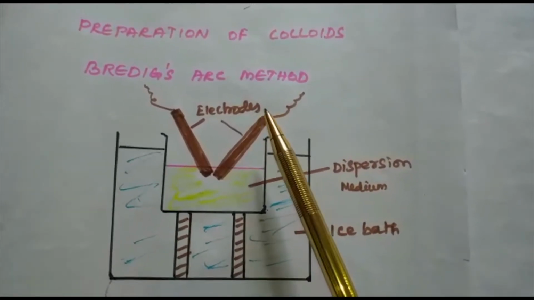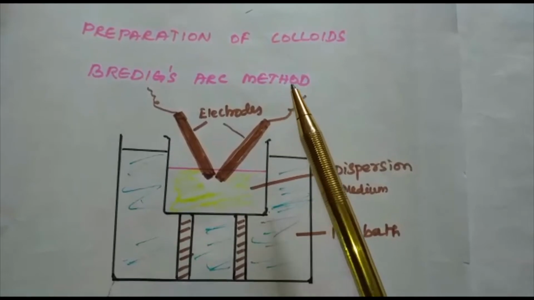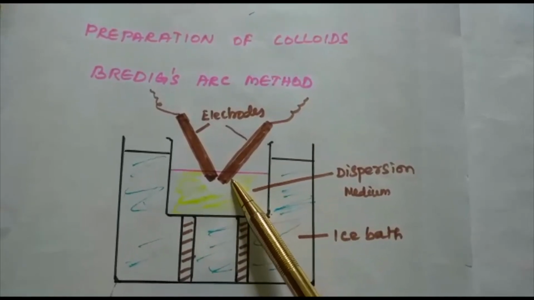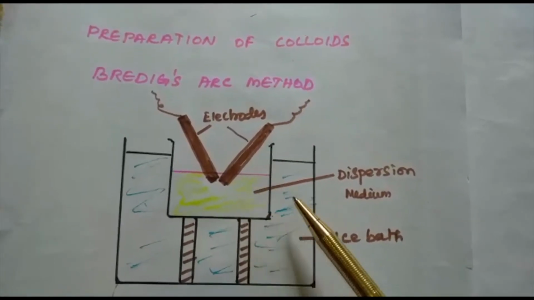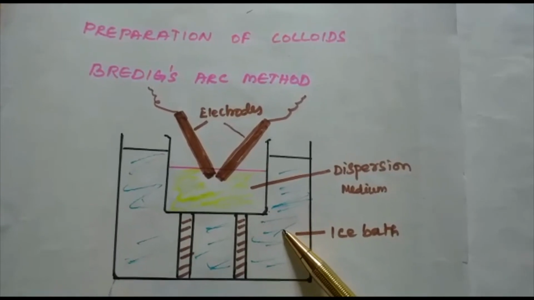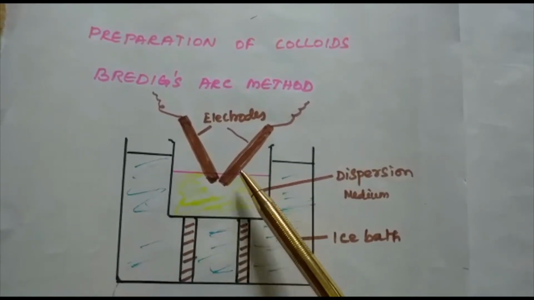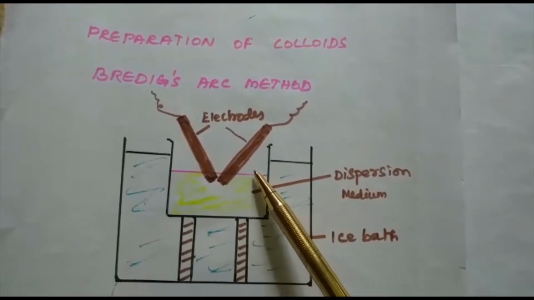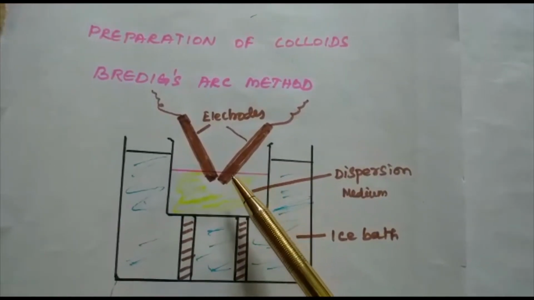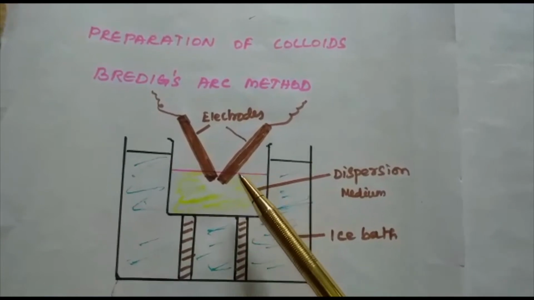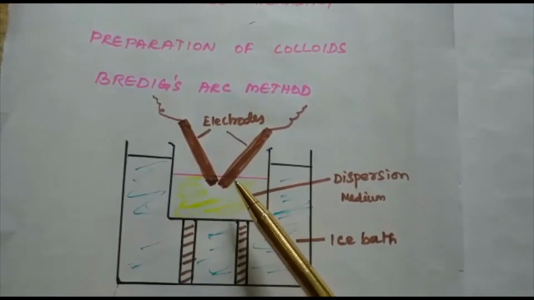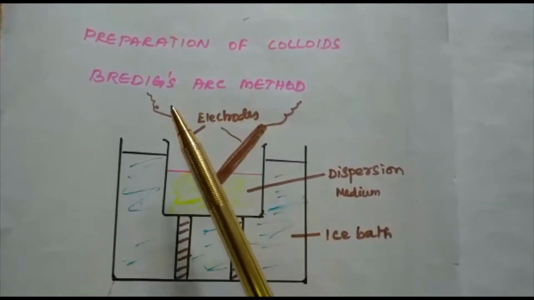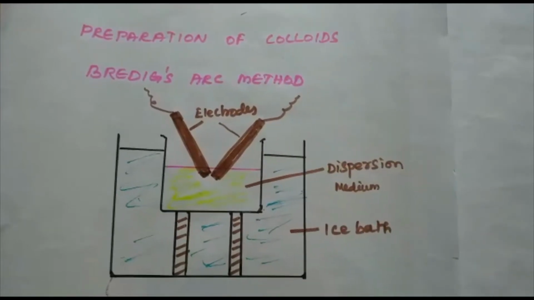In this method, an electric arc is struck between electrodes of the metal immersed in the dispersion medium. This is the dispersion medium and this is the ice bath. The intense heat produced vaporizes the metal, which then condenses to form particles of colloidal size. This is how the colloidal sols are prepared by this Bredig's arc method.